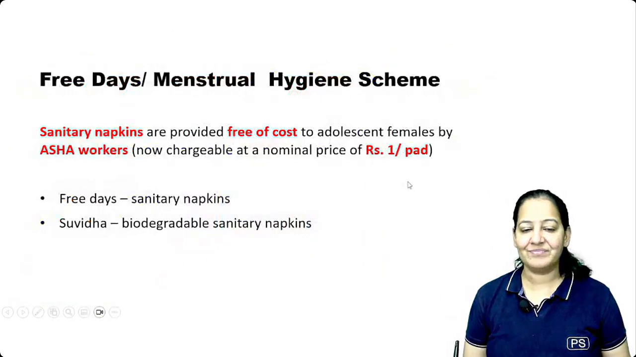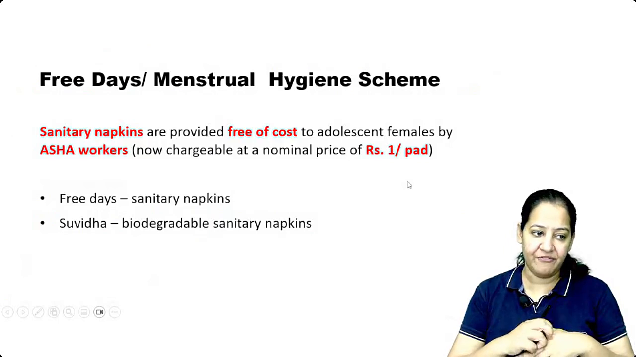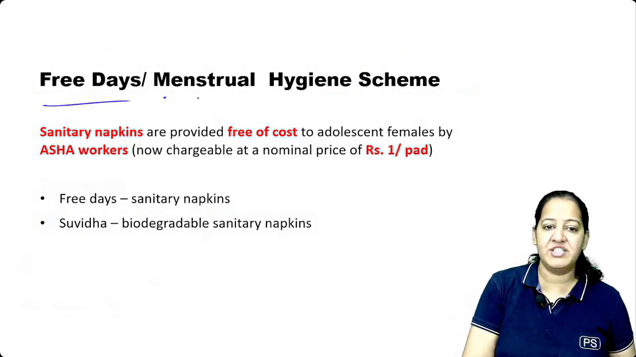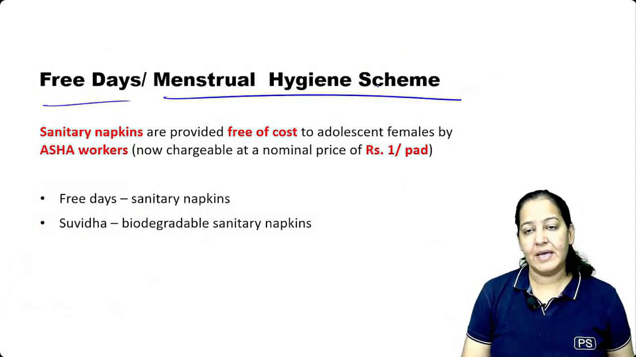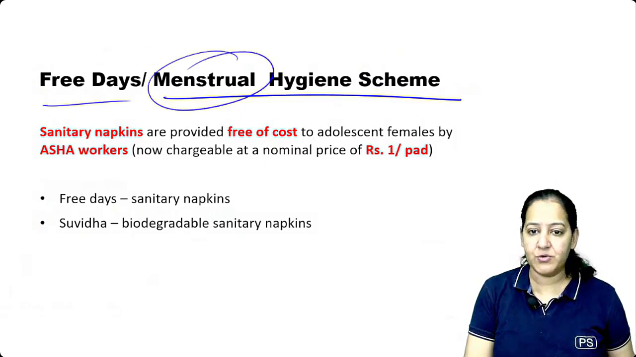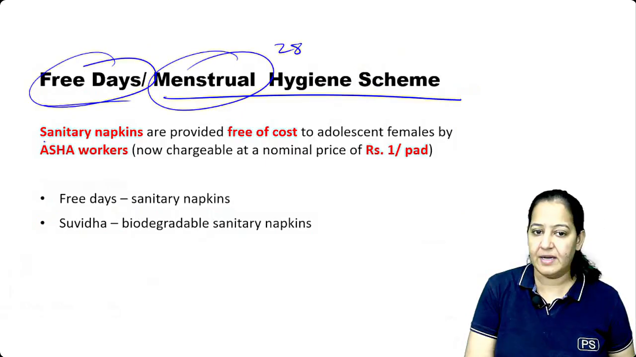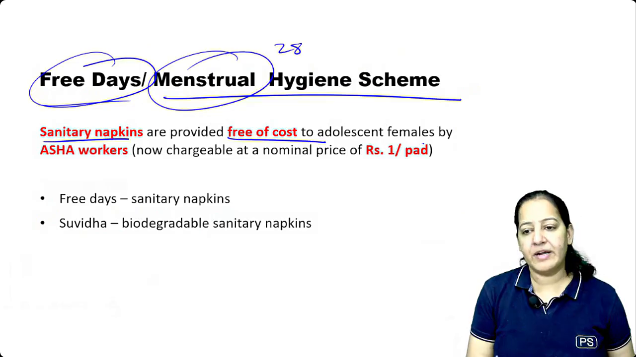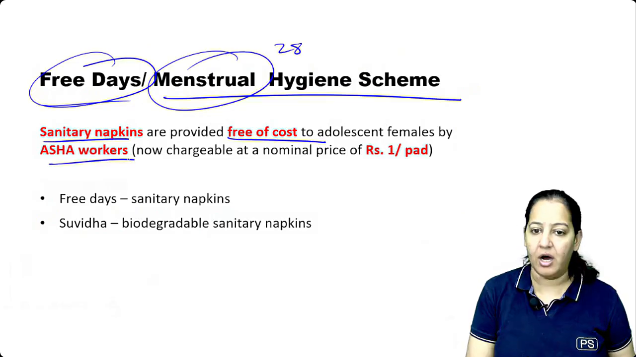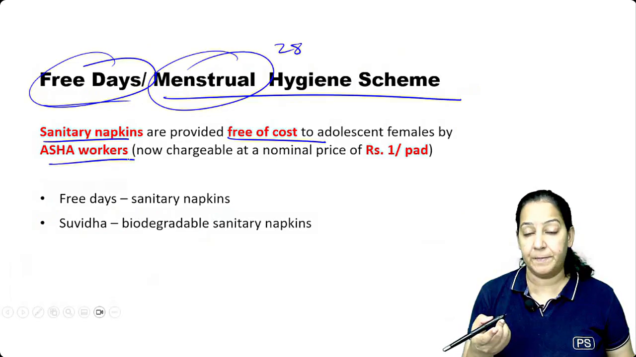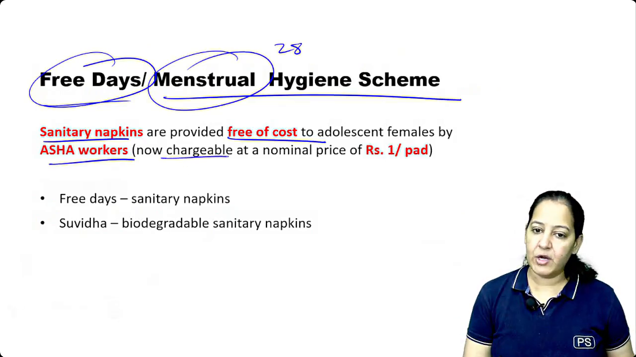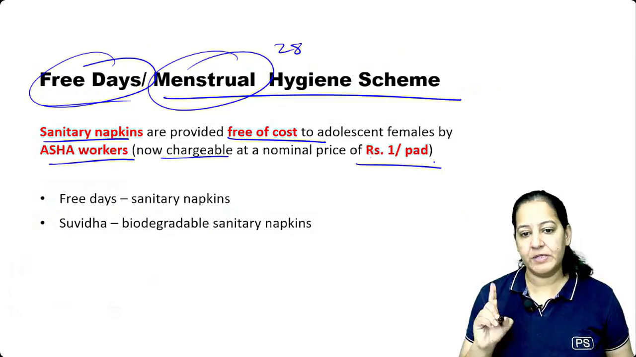Say yes, people, say yes. The next is the Free Days menstrual hygiene program. In adolescent females, menstruation occurs every 28 days. So the name of this program is Free Days. Free sanitary napkins are provided free of cost by the ASHA to the adolescent girls. Initially it was free, but now it is chargeable at a very nominal price, that is ₹1 per pad.